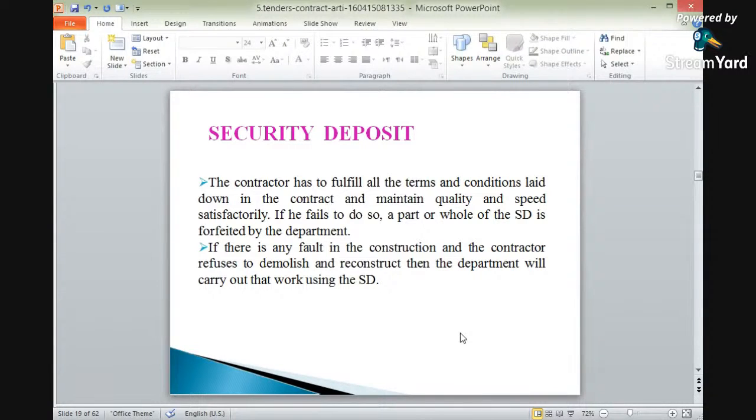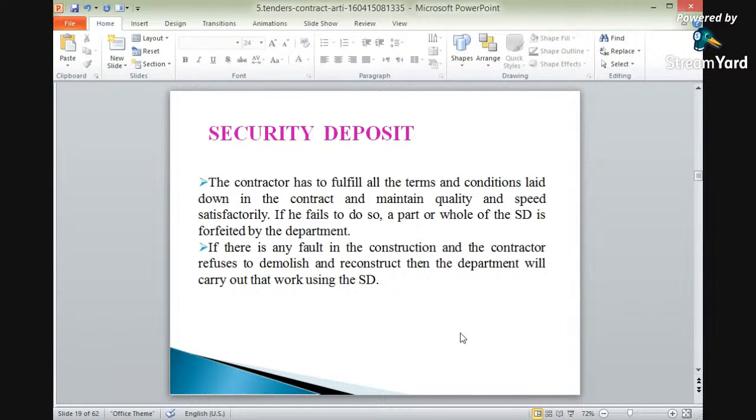If there is any fault in the construction and the contractor refuses to demolish and reconstruct, then the department will carry out that work using the SD. Again, this SD can be used if any work has not been constructed in a proper way and is to be demolished or reconstructed, and the contractor refuses to demolish and reconstruct.